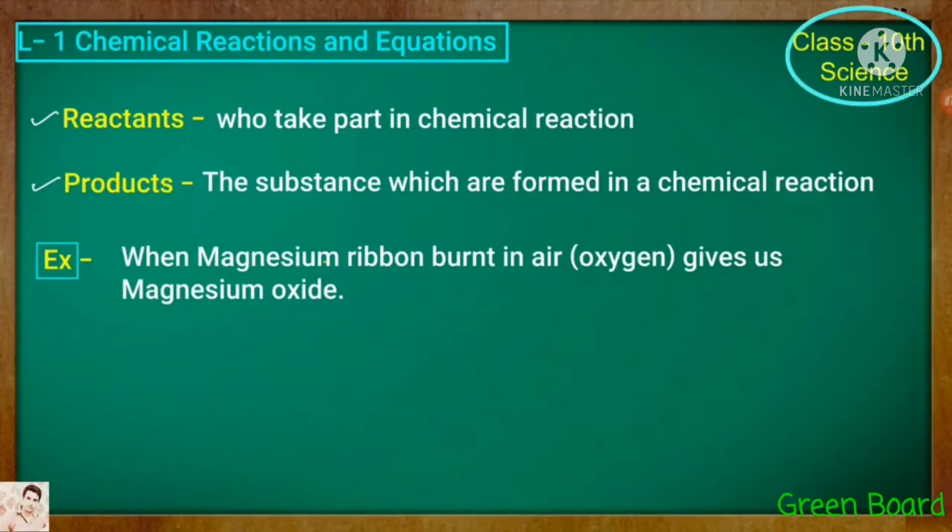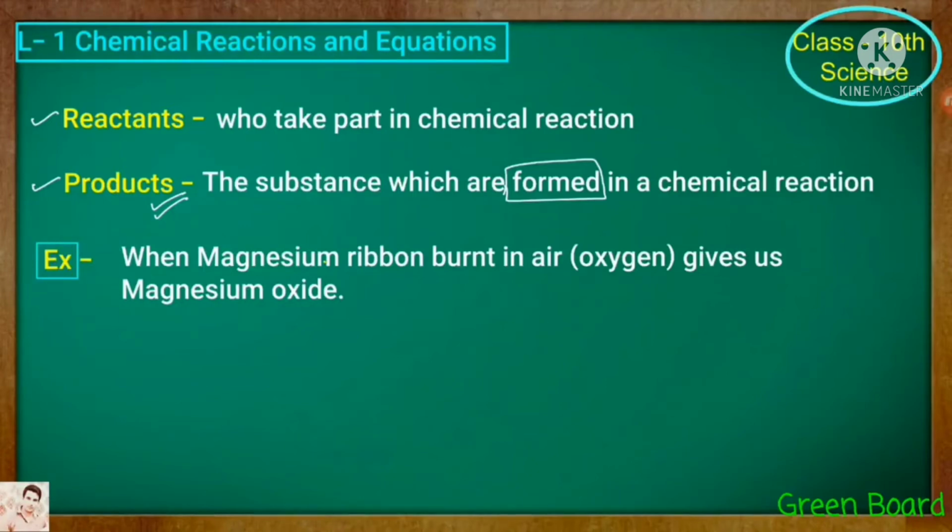It should be two or more. Is it clear, students? Then after the reaction takes place, the product is the final one. The substances which are formed in a chemical reaction are known as products.